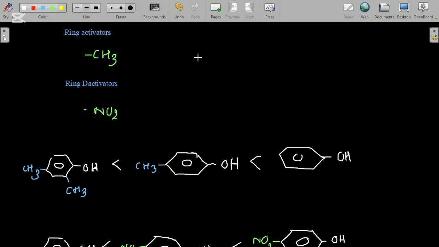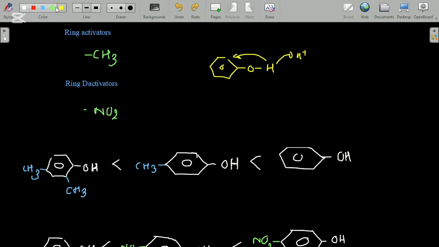Okay, now let's discuss what happens to the acidity of phenols when some other groups are fixed to the benzene ring. We know methyl groups are ring activating groups and nitro groups are ring deactivating groups. We already discussed what acidity is. Acidity is the ability to release H plus. Here, the electrons are drawn towards the benzene ring and this hydrogen atom is released as an H plus ion. That makes this phenol acidic.